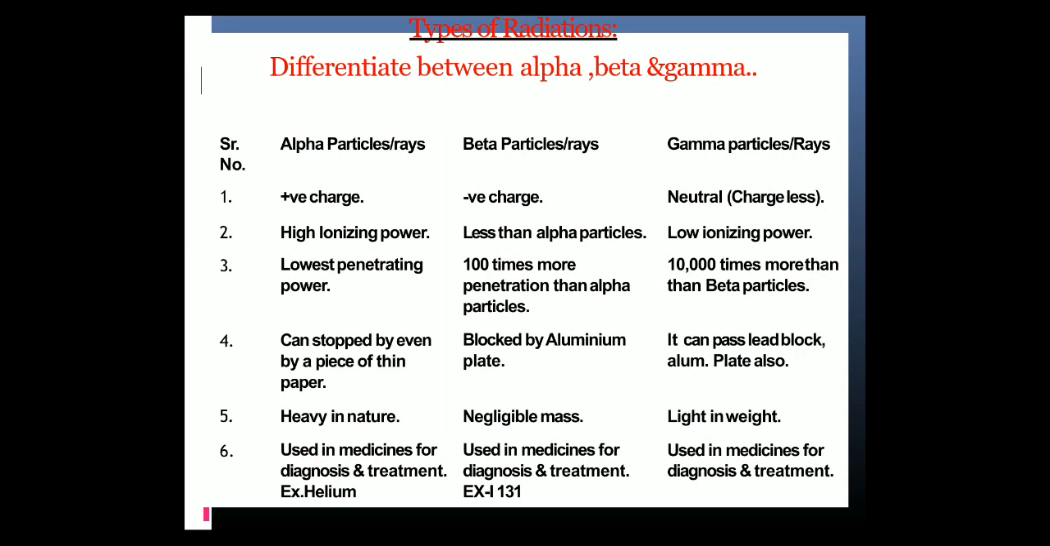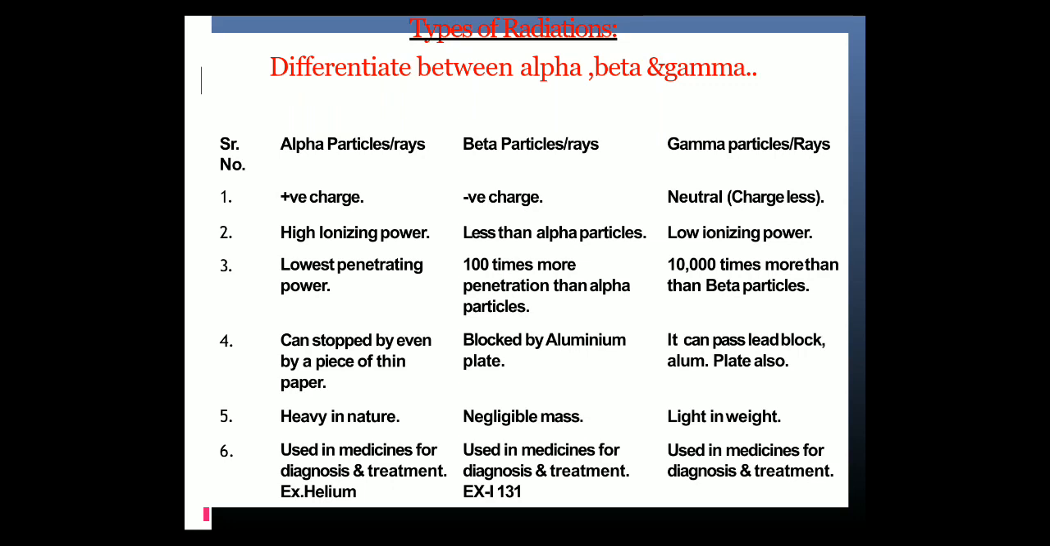Next, penetration ability. Alpha particles have the lowest penetration power, beta particles have 100 times more penetration than alpha particles, and gamma 10,000 times more than beta particles. Next is blocking. Alpha particles can be stopped by even a piece of thin paper, beta particles are blocked by an aluminum plate, and gamma rays can pass through a lead block and aluminum plate also. Next is nature. Alpha particles are heavy in nature, beta particles negligible, and gamma light in weight.